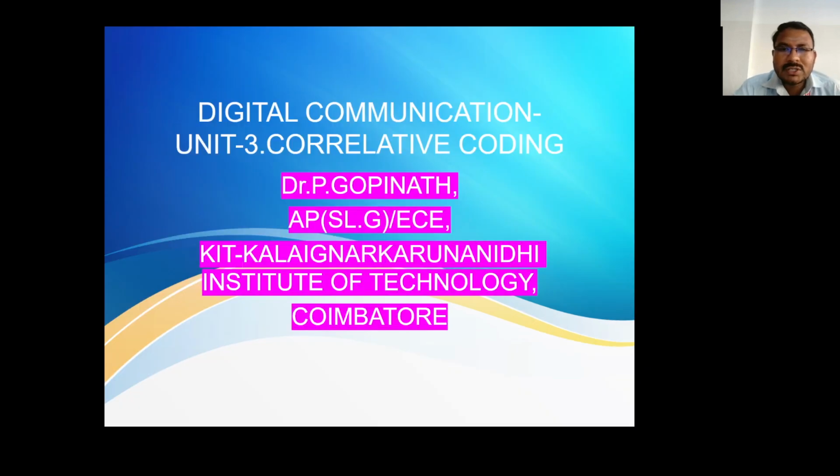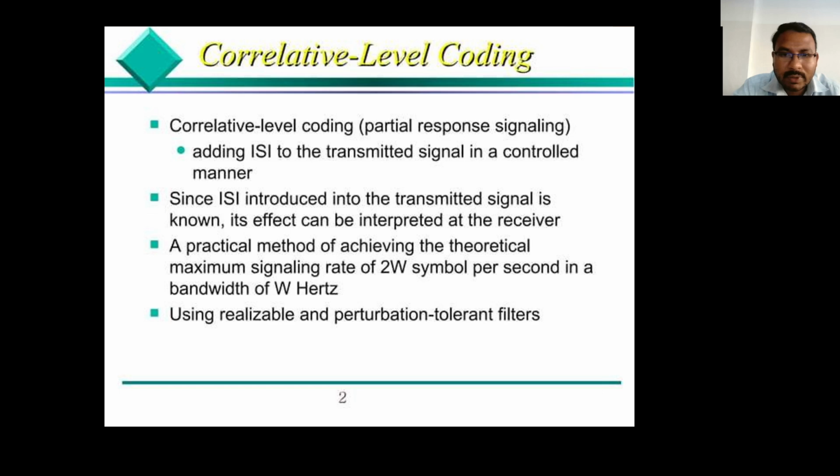Today we are going to discuss the subject of digital communication. In digital communication, baseband transmission plays a vital role. In this part, intersymbol interference and the Nyquist criteria conditions we have already seen. Today we are going to see correlative coding, that is, correlative level coding.